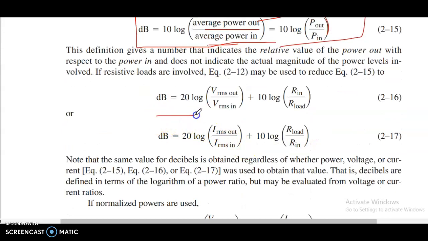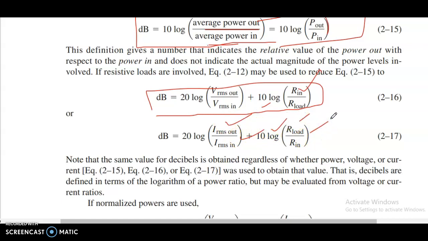Also dB equal to 20 log of Vrms out divided by Vrms in plus 10 log of R in divided by R load, or dB equal to 20 log Irms out divided by Irms in plus 10 log of R load divided by R in.